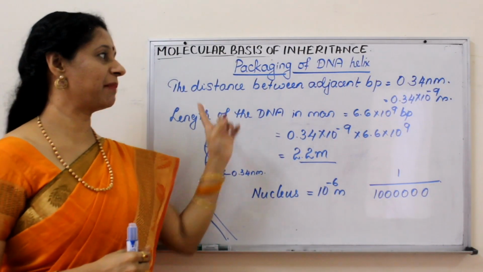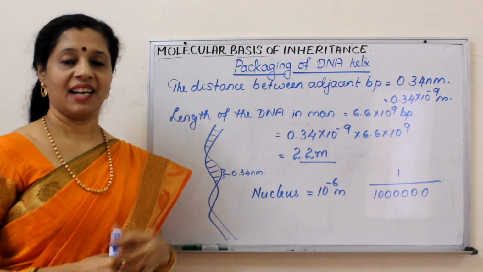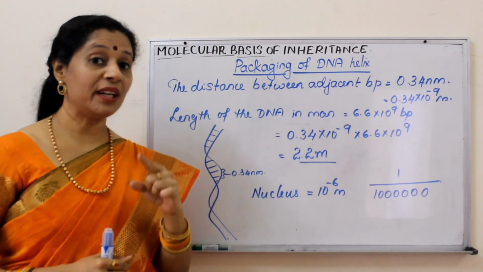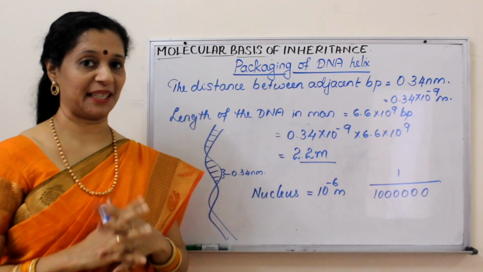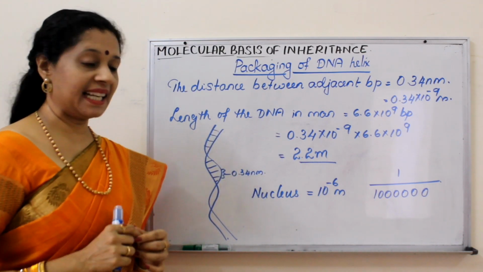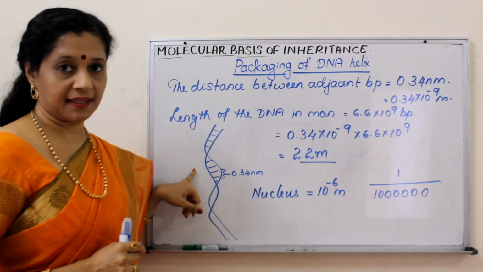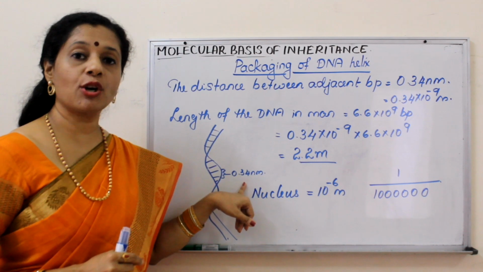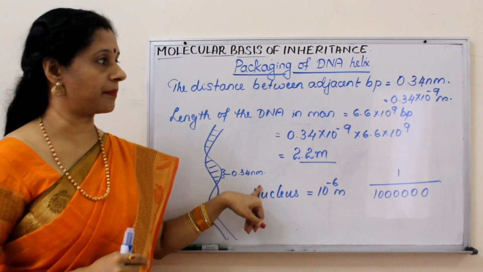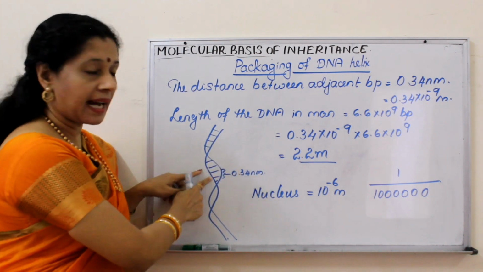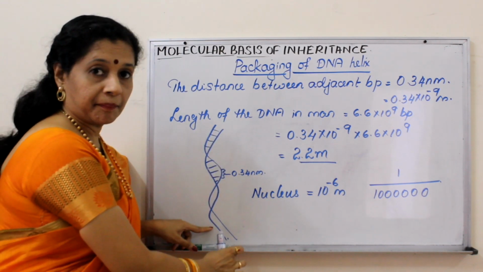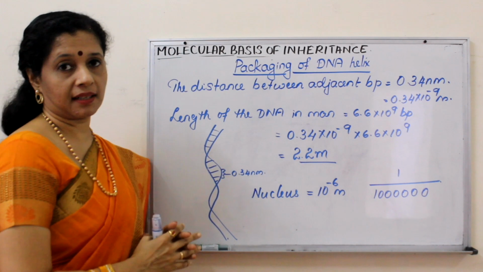Let's now learn about packaging of the DNA helix. What is the significance of packaging of the DNA helix? We can understand only when we realize the length of the DNA. According to the DNA structure we learned, there are base pairs, right? And each base pair is at a distance of 0.34 nanometer. So one base pair has that distance, which means for the whole DNA, how many base pairs are there?